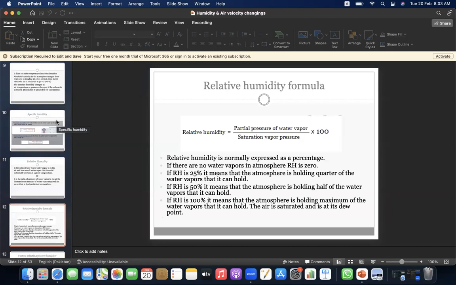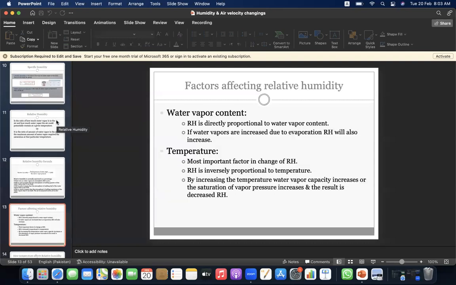If there is no water vapor in the atmosphere, relative humidity is 0. If relative humidity is 25%, it means that the atmosphere is holding a quarter of the water vapor that it can hold. If it is 50%, it means that the atmosphere is holding half of the water vapor that it can hold. If it is 100%, it means that the atmosphere is holding the maximum water vapor that it can hold. The air is saturated and is at its dew point.